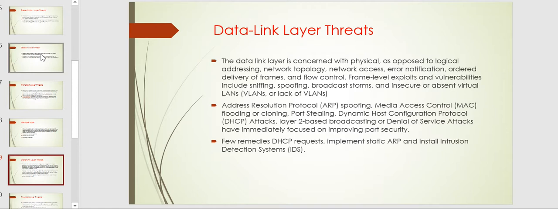A few remedies for DHCP requests: implement static ARP and install intrusion detection systems. The intrusion detection system allows genuine requests from users who have access, so based on that it allows read and write data, some kind of CRUD operations we used to have, right? That is how the issue is handled.